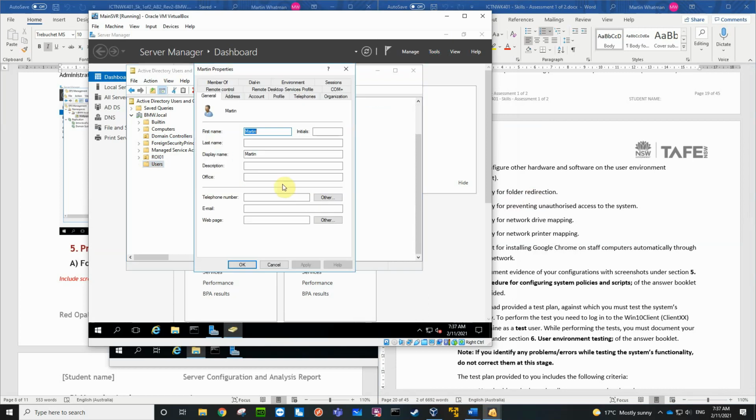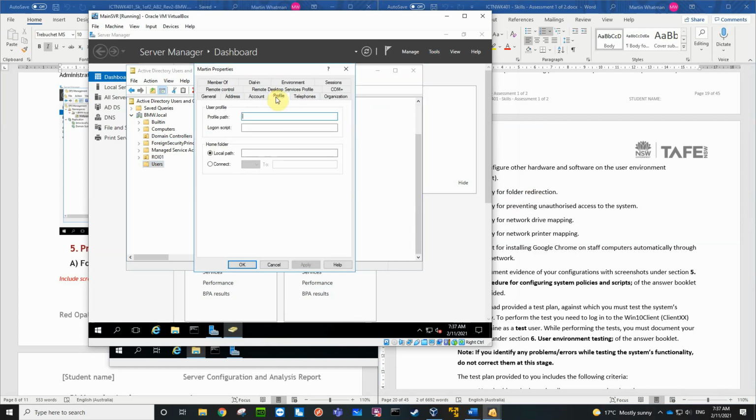I'll look at his properties. On the profile tab here, we can set a profile path and a home folder and what drive letter we want them to go to and all that sort of stuff. So we can do that here on an individual user by user basis, and that's not so much fun, especially if you've got like 10,000 users. Going to have to do this for all 10,000 users this way is obviously not fun.